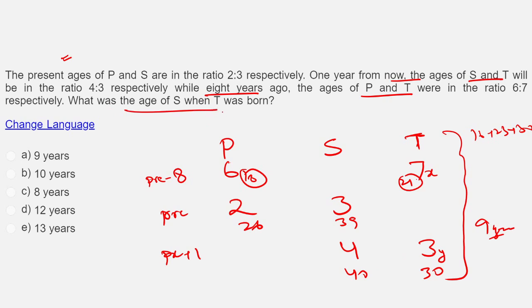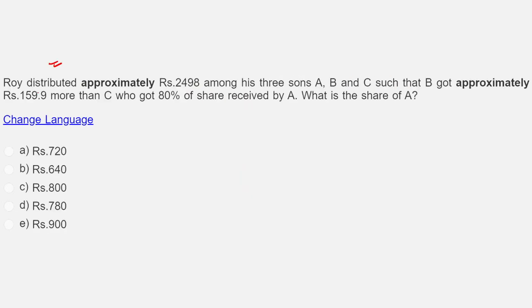What was the age of S when T was born? S minus T is what they are asking. 10 years. How difficult was that? Tell me if you do it logically. Let's look at this question.